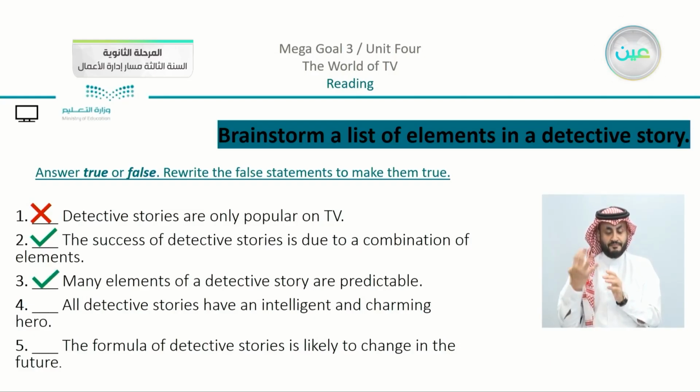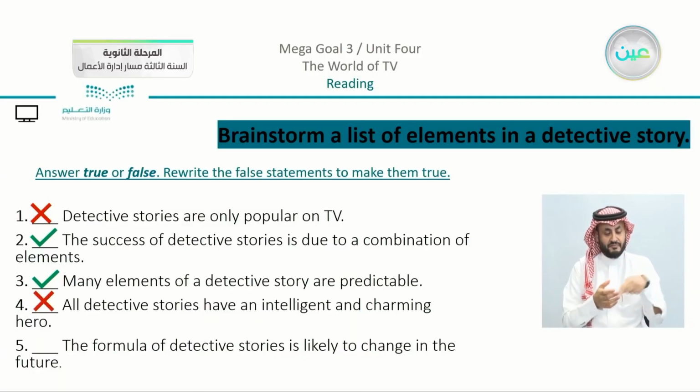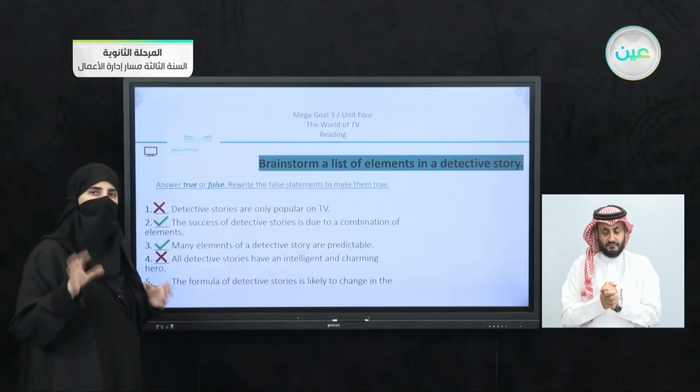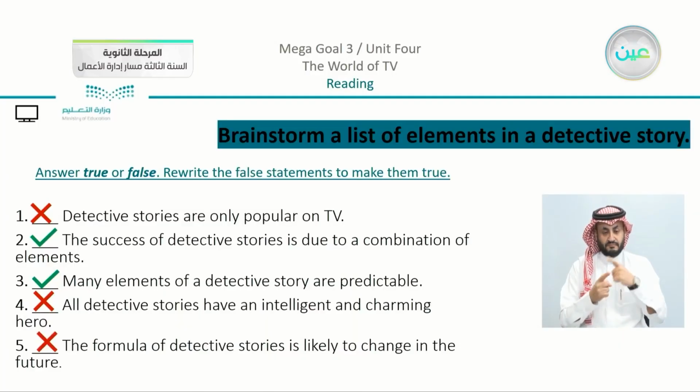Number 4. All detective stories have an intelligent and charming hero. Now, if you recall that we talked about 3 different types of heroes, so I think that this one is going to be false. Of course, there are different types of heroes and also different types of villains. Leading us to number 5. The formula of detective stories is likely to change in the future. Now we have here the idea of a mystery and the detective looking for the clues and trying to solve the mystery. So likely this is false. So it's not likely to change.